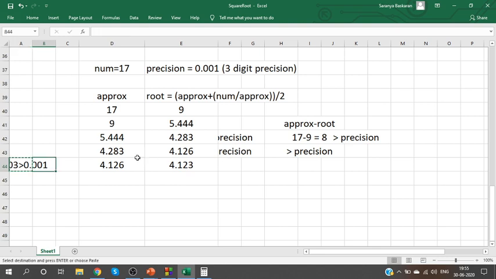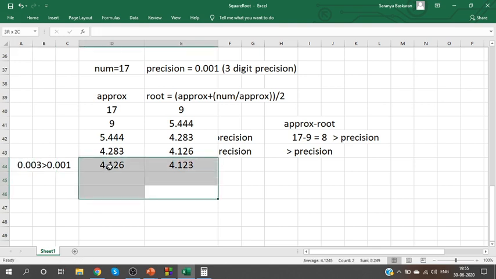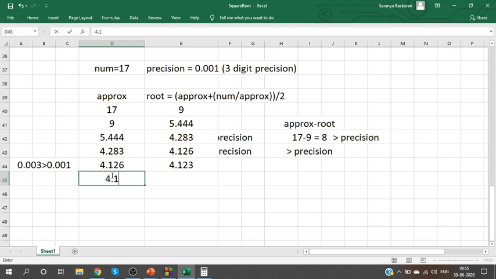Yes, the difference is more than precision. Since the difference is more than precision, continue. With 4.123, now your answer will be 4.123 itself. So the difference is 0, and 0 is less than precision. Correct? 0 is less than 0.001. So stop.